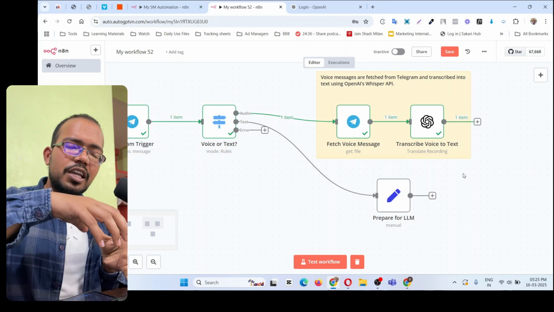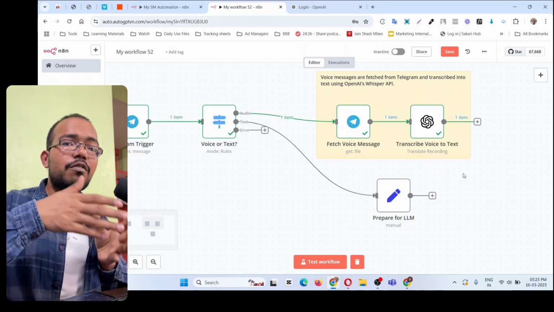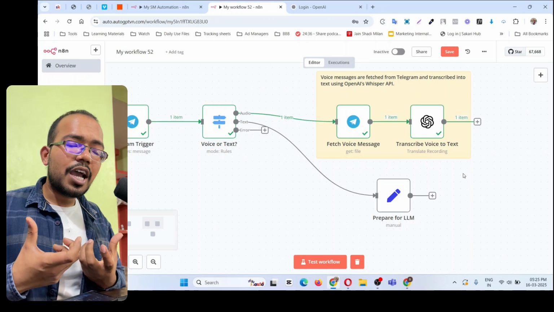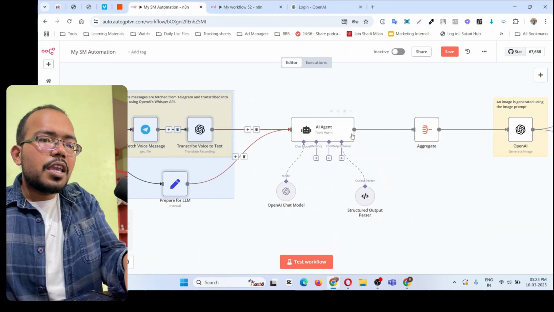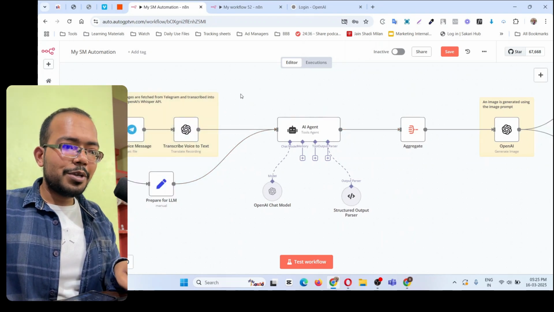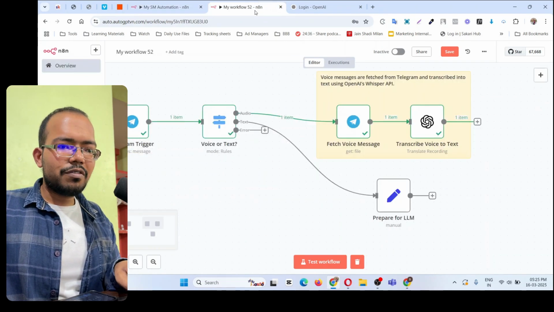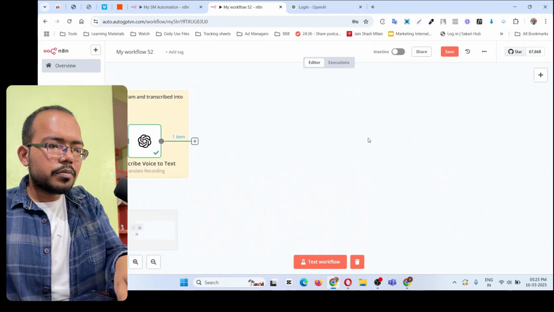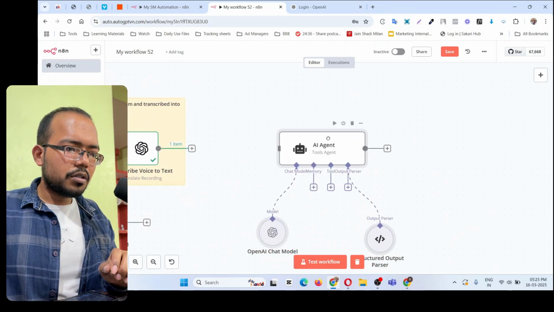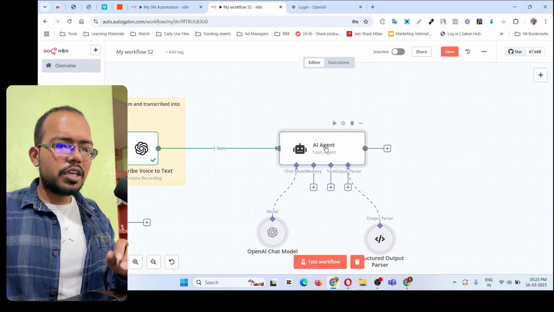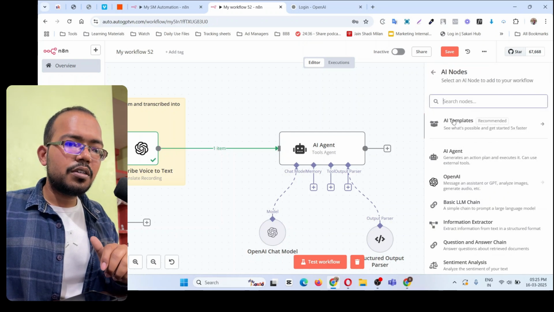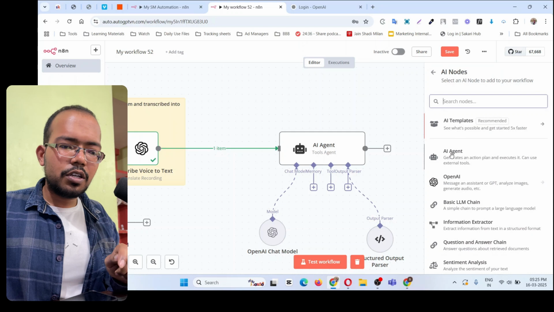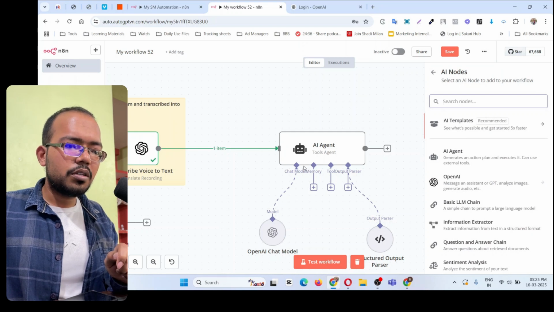We trigger the input, the voice message, convert the voice into text format, and now it's time to generate the content using that. For this, we have this AI agent over here. Really amazing thing. I am copying this, but we'll show you how to build this. Paste, and simply connect it. Now, how will this agent be built? You have to click on this plus icon, search for advanced AI, and choose the AI agent over here. So this is the same thing.